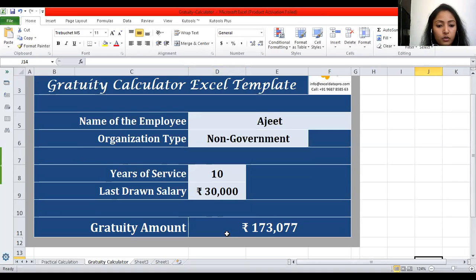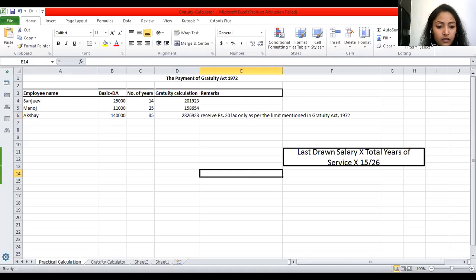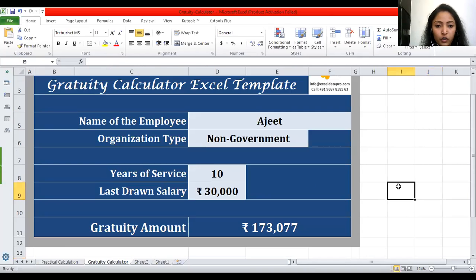So this is on an individual basis, and this is clear to the employee as well, a very conducive sheet and format that the employee also understands how it has been done, and he receives it. So this is the gratuity calculation I have given you from the very basics, and the outcome part in this way organizations also follow it.